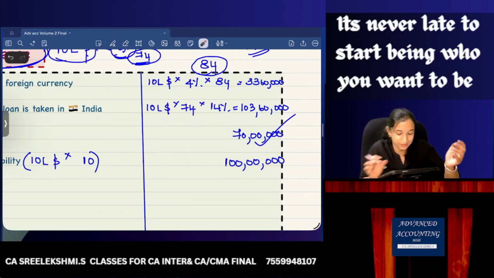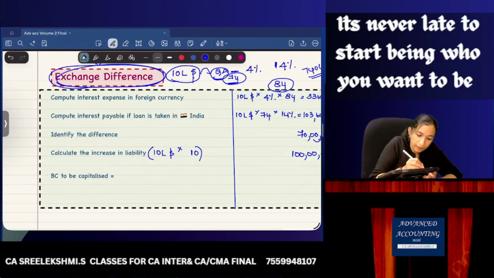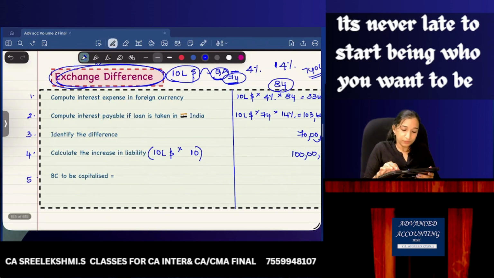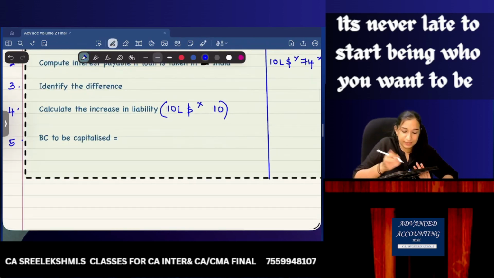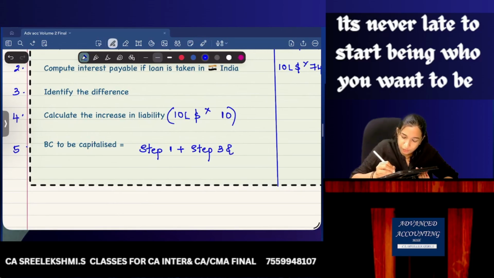So can you please number it in your book? 1, 2, 3, 4, 5 steps. Borrowing cost to be capitalized is step number 1 plus step number 3 and 4, whichever is less. Not clear, not clear.